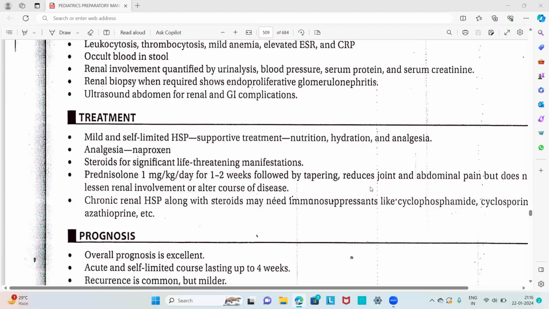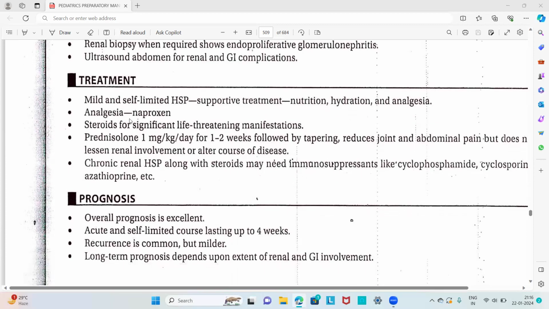reduces joint and abdominal pain, but does not lessen the renal involvement or alter the course of disease. If there is chronic renal HSP, along with the steroid we may need immunosuppressants like cyclophosphamide, cyclosporin, azathioprine, etc. So that is all regarding the treatment. That is supportive treatment for mild and self-limited HSP, with nutrition, hydration and analgesia.